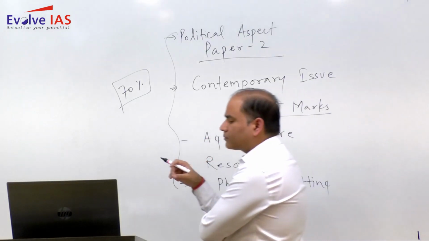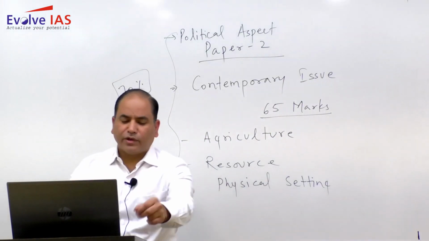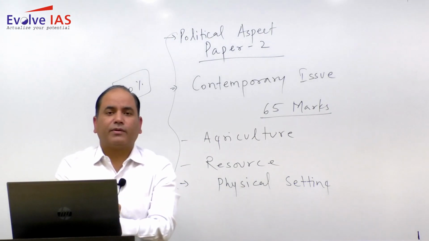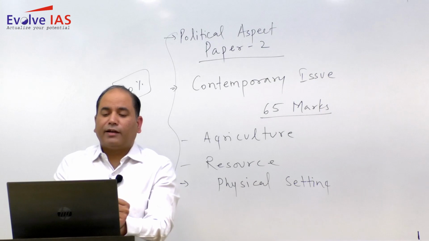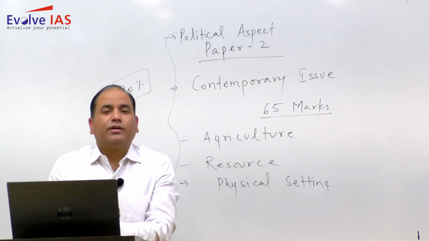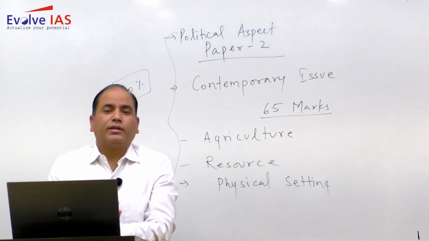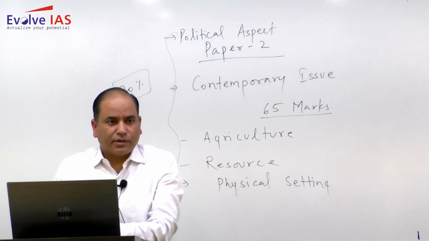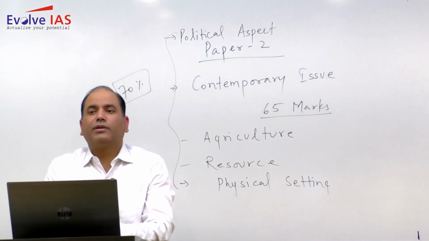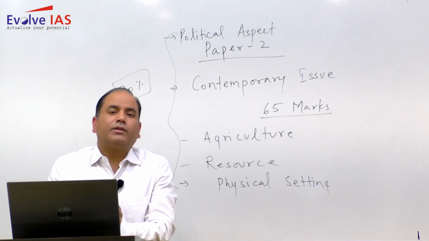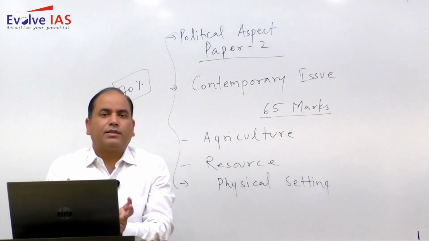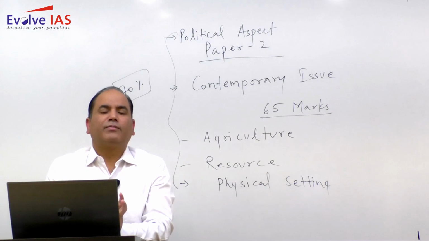paper 2. So the point is same as in case of paper 1, that you need to prepare all the chapters, and in addition to that you need to focus more on the contemporary issues topic, because if you look at the topics of contemporary issues, you will find they cover almost all the chapters that you are supposed to study in paper 2.